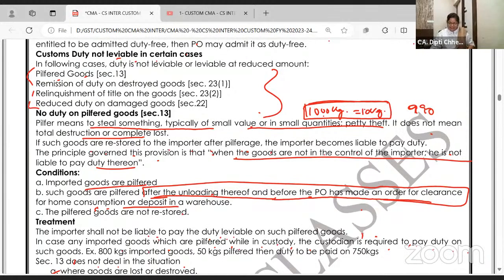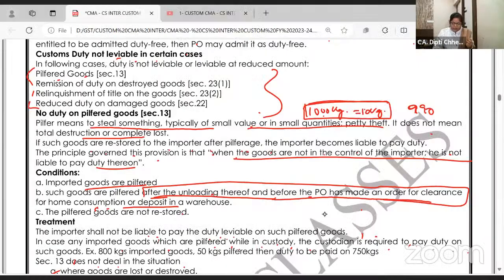Shall we say the gist? Orally. Section 13: after the goods are unloaded, before the proper officer inspects and says, okay, these goods are ready to be taken for home consumption or to warehouse, in this period, if the goods are pilfered, some part of the goods, no customs duty is payable on that. If all the goods are destroyed, then also no duty is payable, but then section 23(1) will come. We are in section 13 right now.